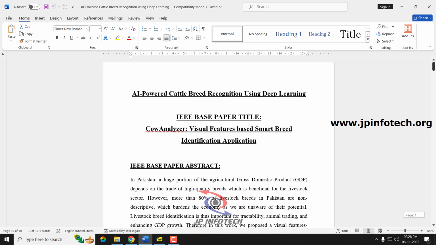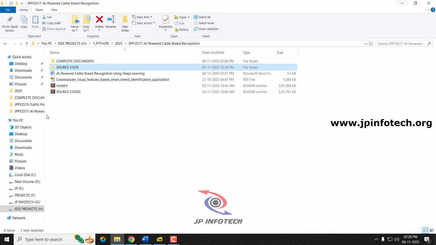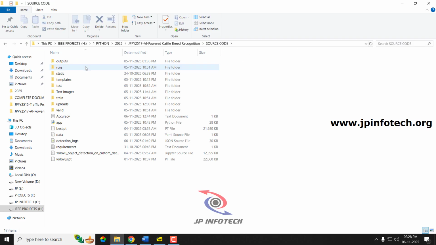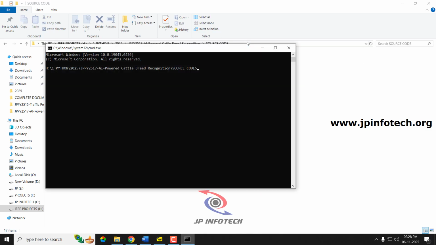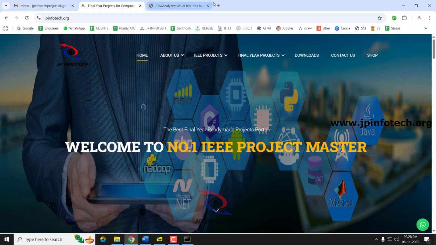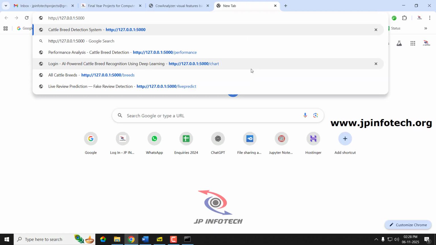So now let us see the execution of the project. Just go to the source code folder. Inside that we have the app.py and other files. Select the address bar, type cmd and click enter. The command prompt window opens at the exact location. Now type python space app.py and click enter, and kindly wait for a few minutes. Now you can see the URL. Just copy this URL and go to any of your browsers. I'm going to Google Chrome, paste it, click enter.